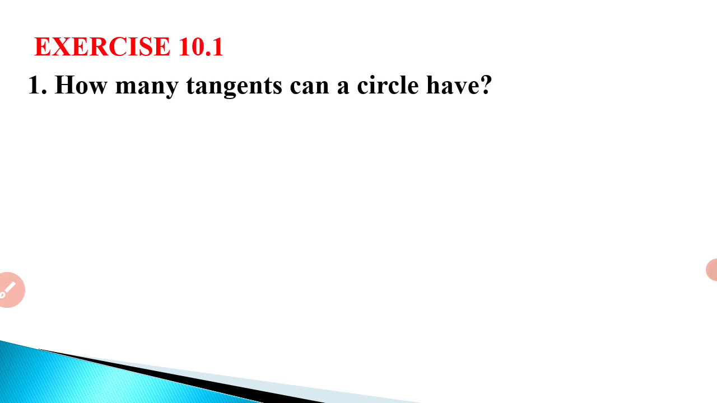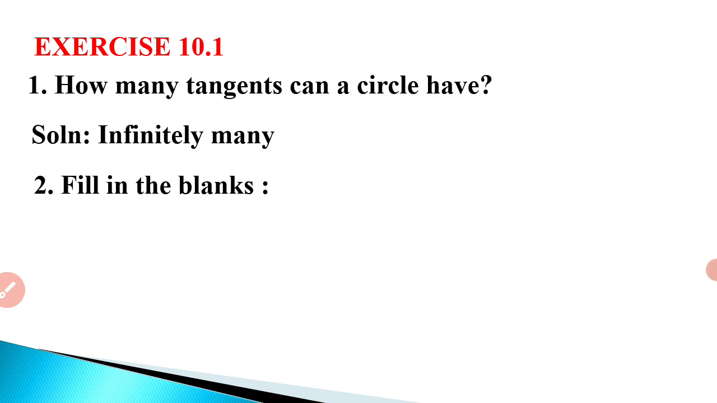Question number 1. How many tangents can a circle have? There are actually infinitely many tangents to a circle. This is why: a circle is made up of infinitely many points, and at every point I can make a tangent. That is the reason we have infinitely many tangents that can be made for a circle.